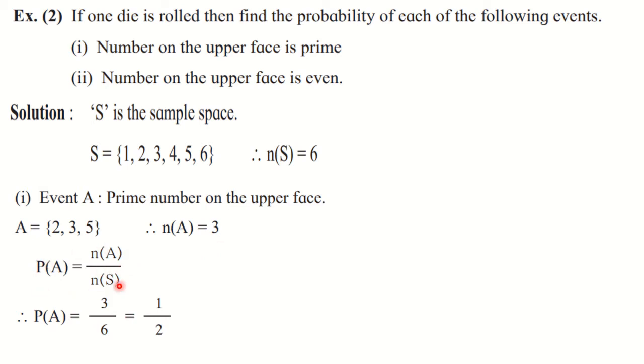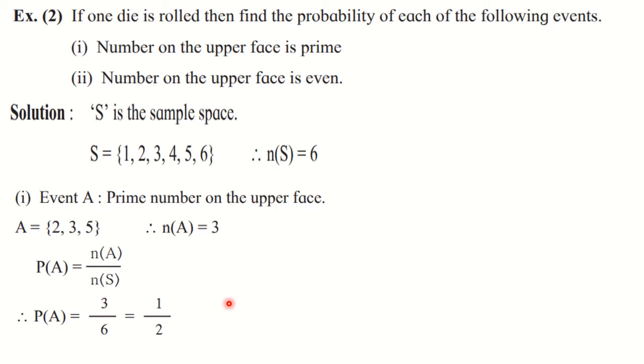So write down the formula of probability. Everywhere you have to write it. P of A is equal to N of A upon N of S. That is, P of A is equal to 3 upon 6. See, N of A is 3 and N of S is 6. Now we can reduce it, and the answer is 1 upon 2. So the probability of getting a prime number on the upper face when one die is rolled is 1 upon 2, or half, or 50%.